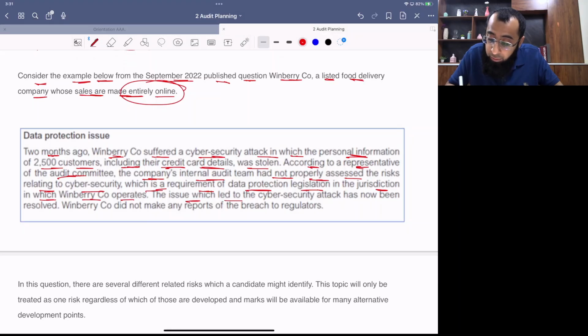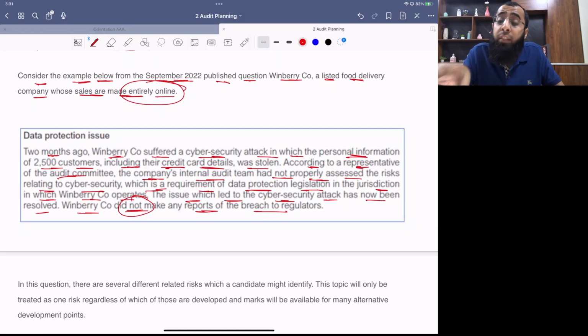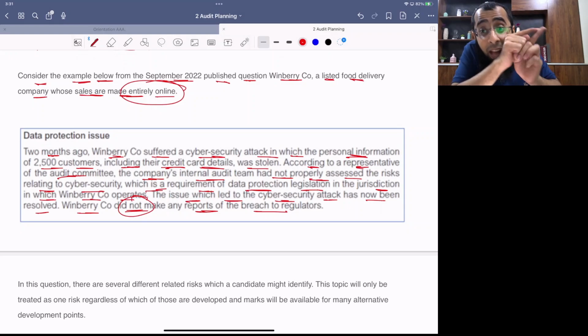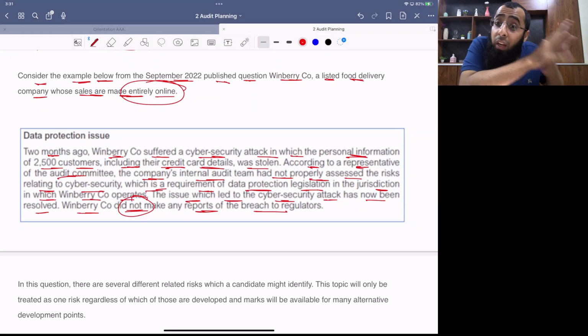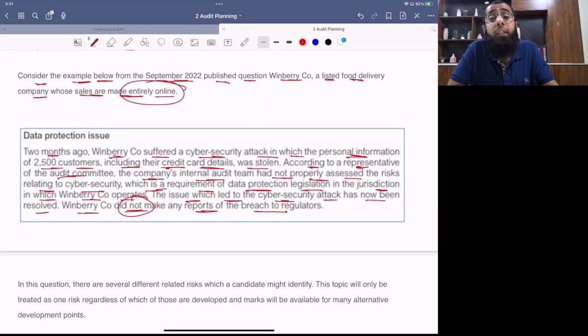The issue which led to the cybersecurity attack has now been resolved. Winberry Company did not make any reports of the breach to the regulator. See, we have resolved this issue, so this will not happen again in the future. But what has already happened? If that comes into the regulator's knowledge, get ready for the penalties. And the risk is high because you have hidden it.